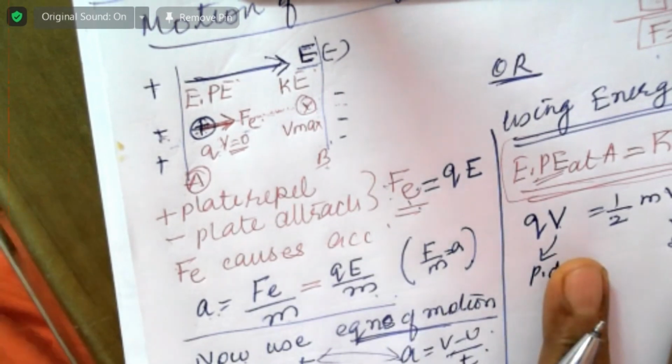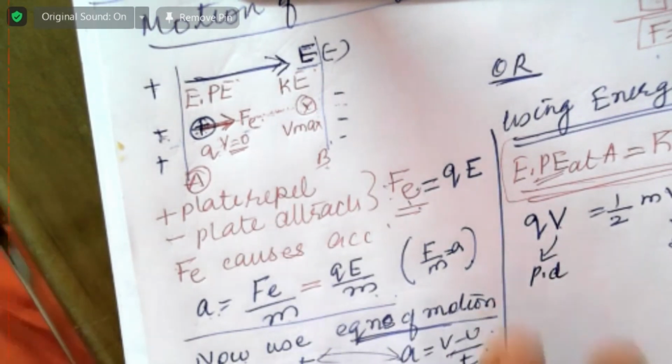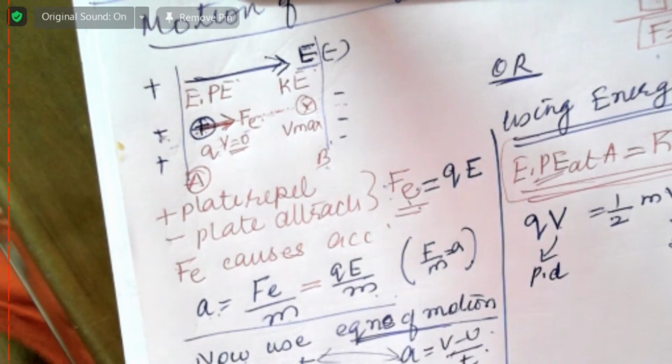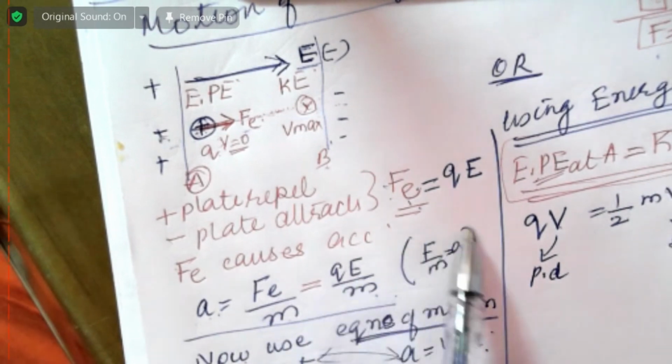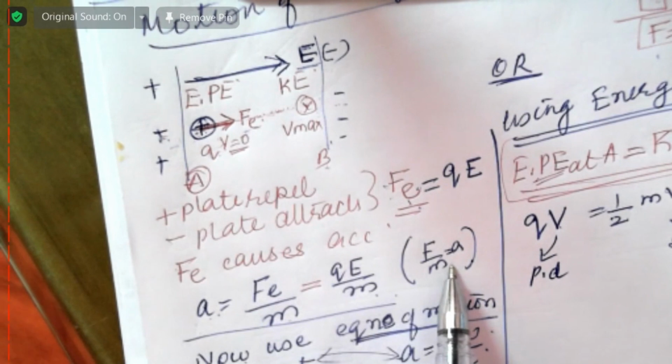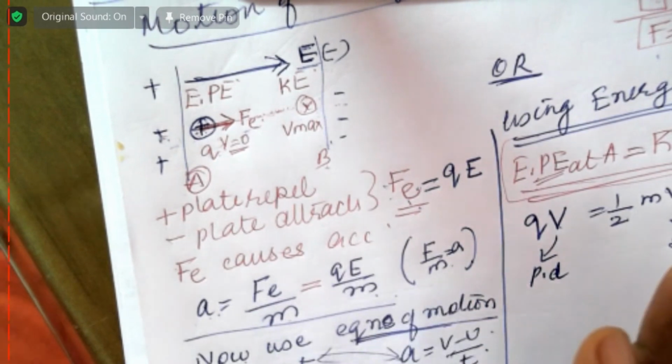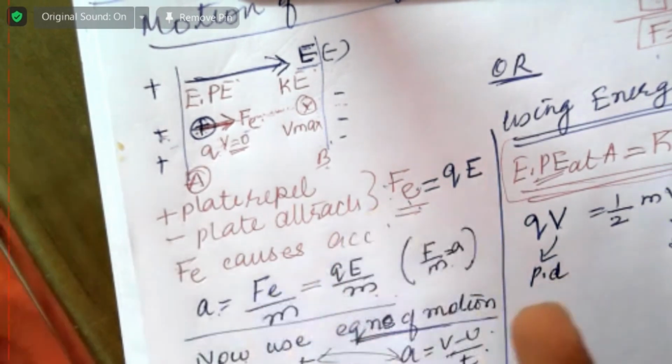No, it's not confusing. So I will revise again. This is okay. That means what you have learned in mechanics. This force equal to ma is what you learned in mechanics. Those laws apply in the electric field also. That's all.